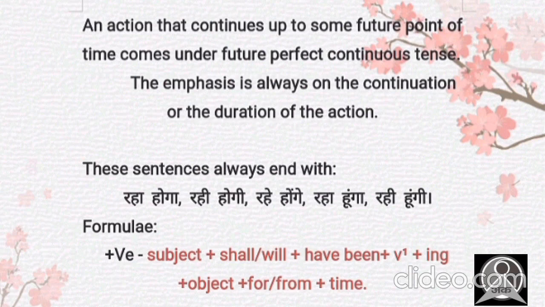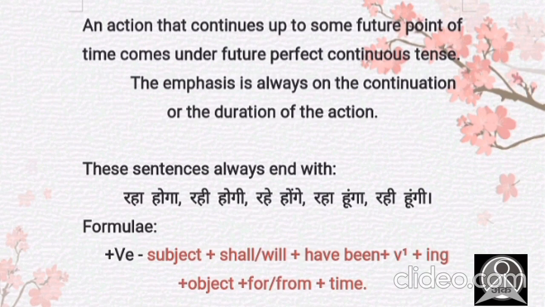Okay, and there are some identities as well, and here we go with the identities. It always ends with रहा होगा, रही होगी, रहे होंगे, रहा होगा, रही होंगी. Okay, I hope this is clear till here. And now let's know about the rules.